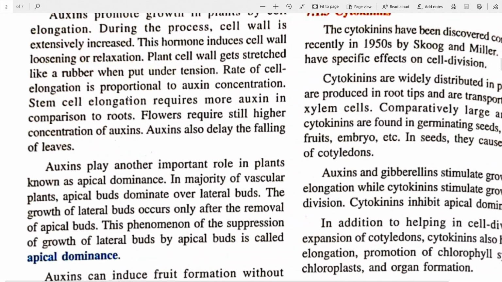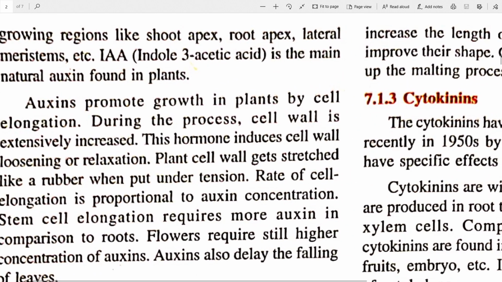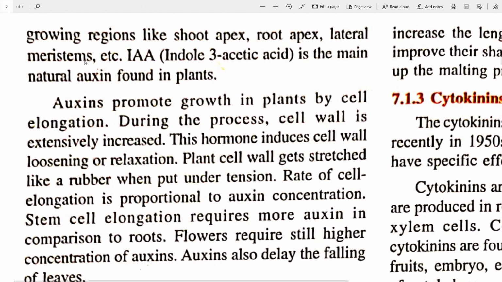in the growing regions like the shoot apex, root apex, lateral meristems, etc. IAA, that is indole 3 acetic acid, is the main natural auxin found in plants. Remember this, as most of the time it comes as a short form, and you will be asked to expand it. You will be asked to write the full form of it. So IAA is indole 3 acetic acid. This is the main natural auxin that is found in plants.